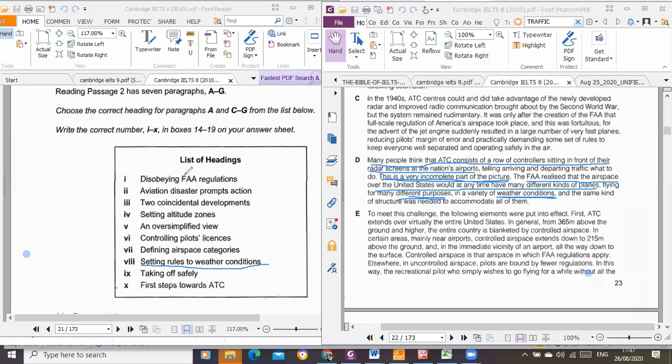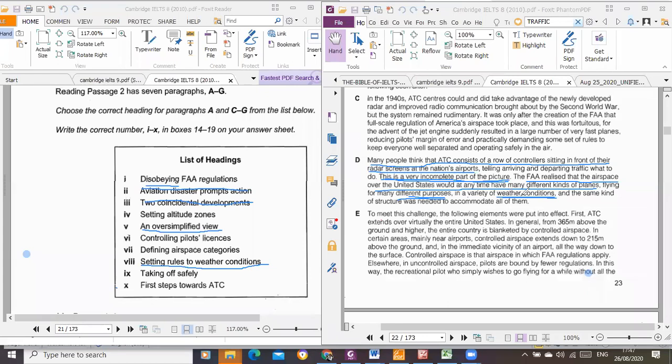Now, I'll come back to signposting. But here, let's look at what the heading is. It's not about disobedience; we've chosen this one already. Now look at this: an oversimplified view. The paragraph is talking about people's perception being oversimplified, incomplete, because FAA does more than what people think.